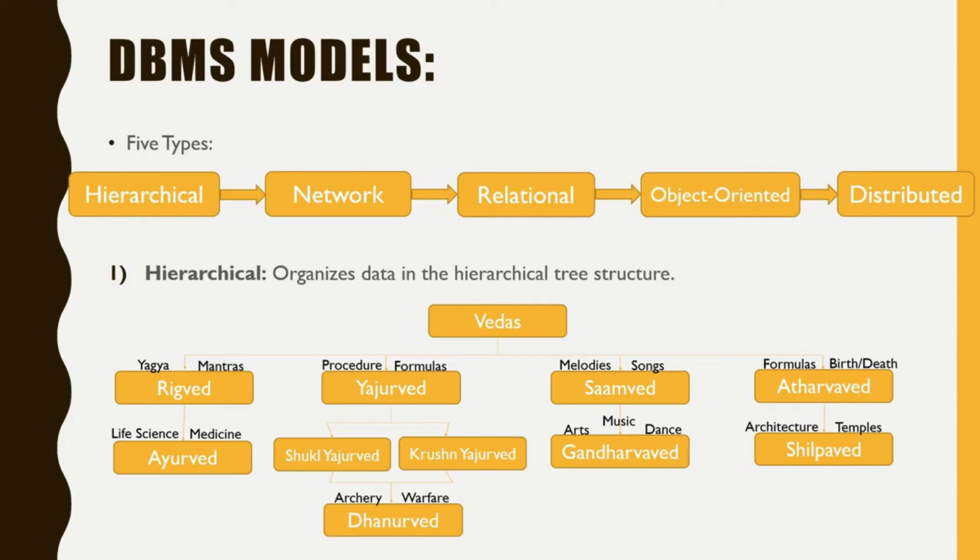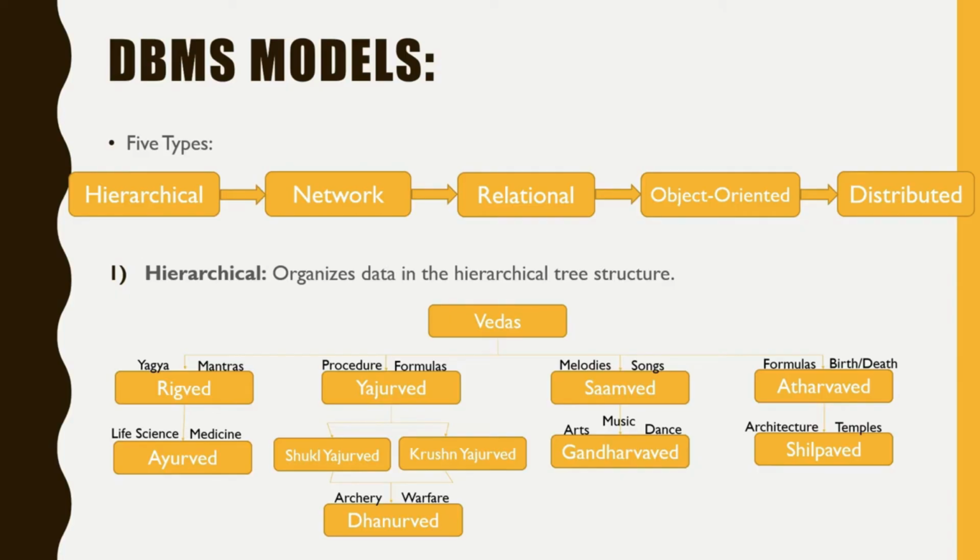Yajurved provides information of procedure of yajna. There are 2 types of Yajurved, Shukla Yajurved and Krishna Yajurved. Samved provides melodies and mantras to chant by audience during yajna, apart from main mantra to keep everybody energized and focused. Atharvaved provides formulas or procedures to prevent distraction during yajna if any.